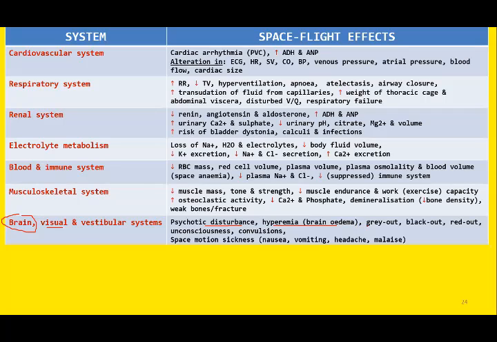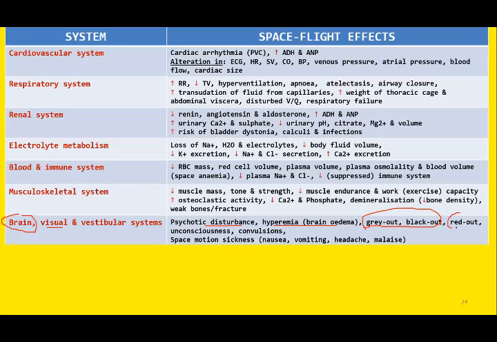Then there are effects of positive G force, the gray out and the blackout. We have already discussed what is gray out, what is blackout. Gray out is due to hypoxia of the retina. So retina is very sensitive to oxygen level. So hypoxia of retina will cause grayish or blurring of the vision. And if it becomes severe, there is complete or total blindness, what we call as blackout. So both gray out and blackout are the effects of positive G.